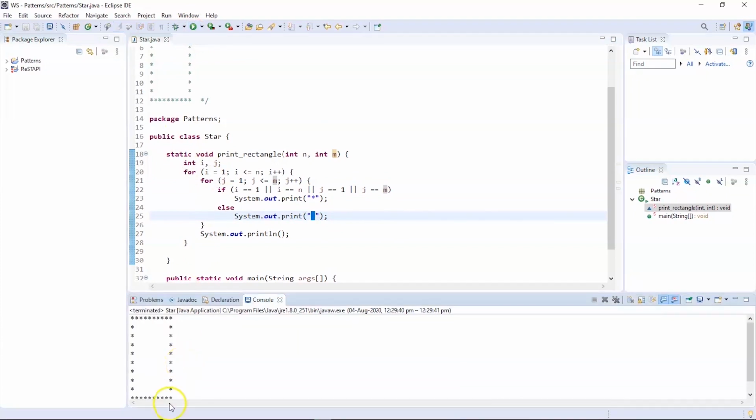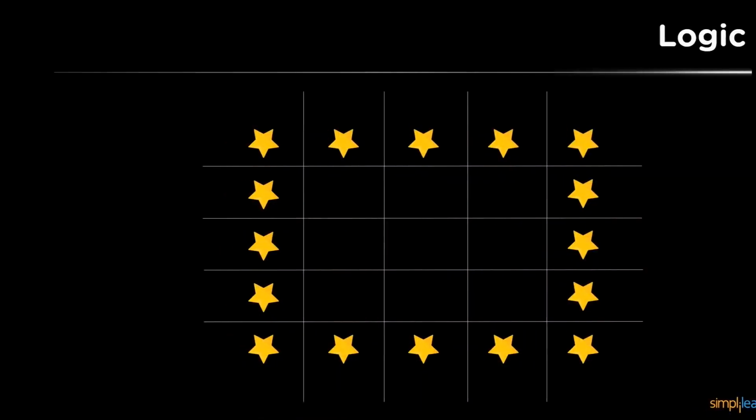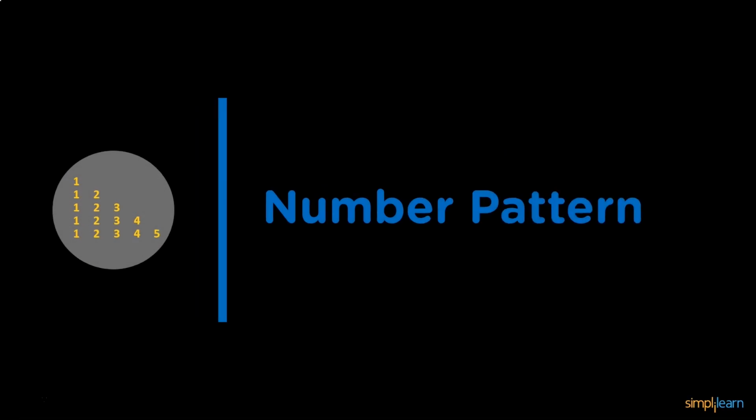So there you go, we have our desired pattern, which is the box pattern. Now let us move ahead and check out the next type of pattern in our list. You can see the next pattern is completely similar to our first pattern. The first pattern was our right-angled triangle. Now we have the same right-angled triangle, but the only difference is we have used numbers here. Now we will use the numbers from our for loops and print the same values in our pattern so that it looks like a right-angled triangle.